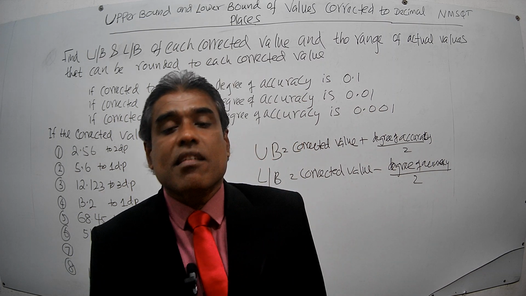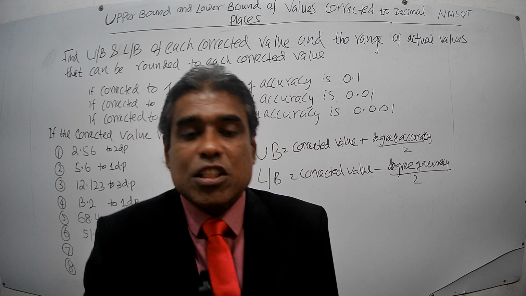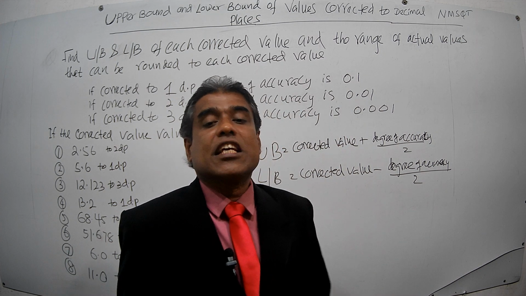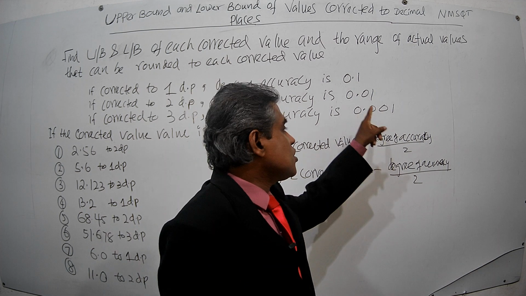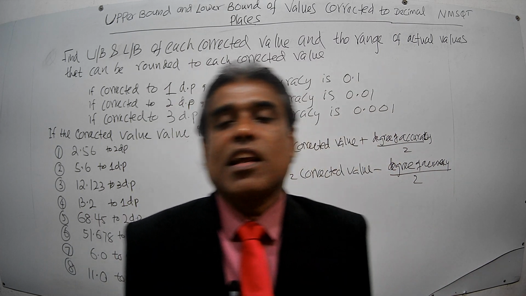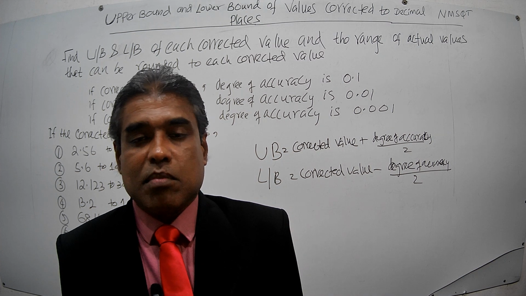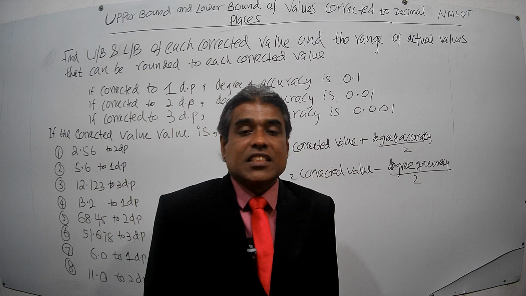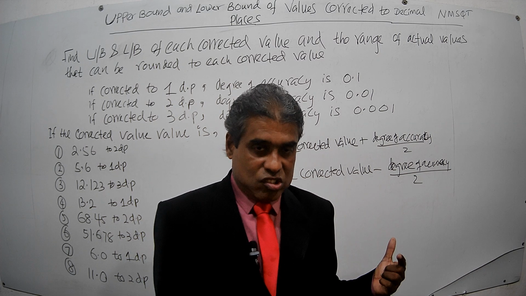If the number has been corrected to three decimal places, then the degree of accuracy that should be used in the upper bound and lower bound formula is 0.001. These three important points should be noted down, and taken very serious note of because they are applicable in finding the upper bound and lower bound of numbers corrected to decimal places.